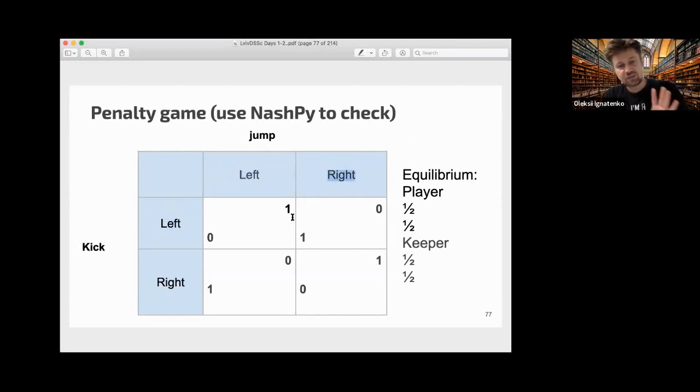For now, we can just number it: if the goalkeeper jumps to the left and the kicker aims to the left, then the goalkeeper will take this ball. And if not, it would be a goal. If you calculate an equilibrium, then we will get 50%: in equilibrium, the kicker should aim 50% to the left and 50% to the right, and the goalkeeper must jump with equal probability to the left and to the right.